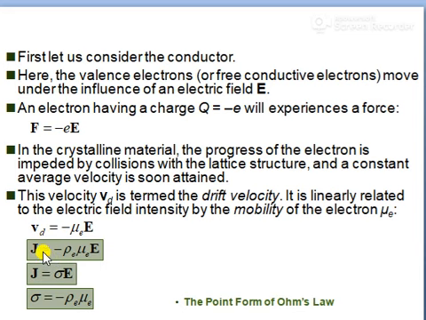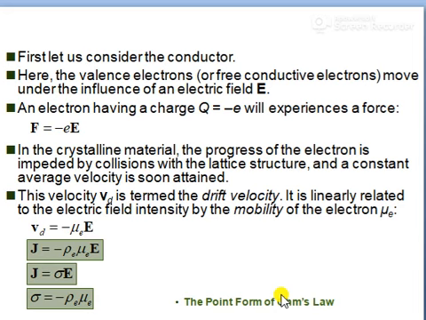Now we can say that J is equal to rho e into velocity, that is, minus rho e mu e E. So J is equal to sigma into E, where sigma is minus rho e mu e. This equation is the point form of Ohm's law.